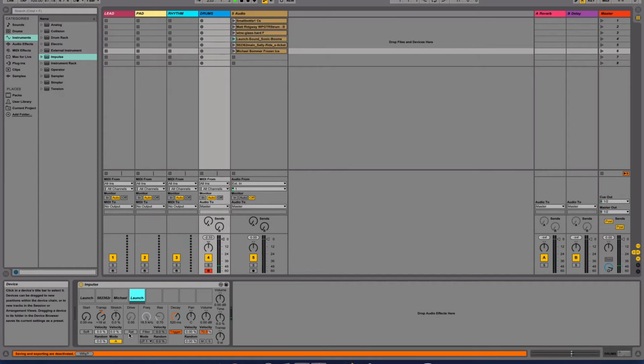But to give this some extra power, we're going to use the drive option. We're going to turn it on by clicking on SAT. This stands for saturation. And we're going to add a small amount of distortion to this sample. So I'm going to turn my drive up to 0.29. Just to give it a little bit of grunt.